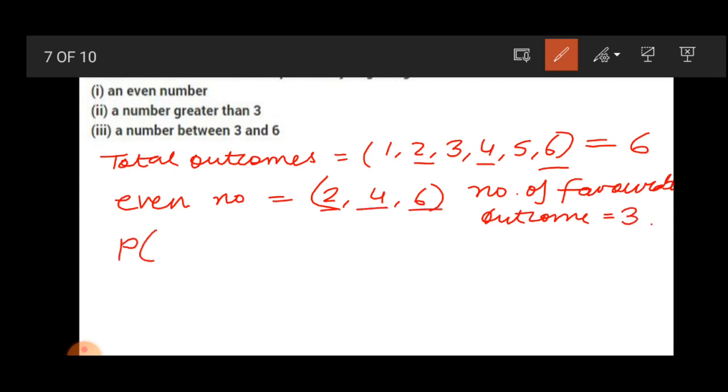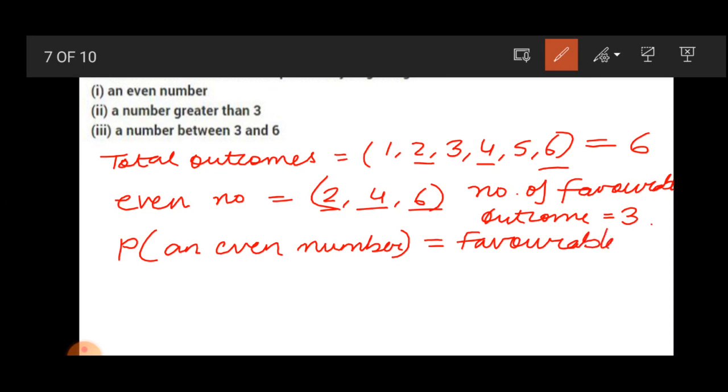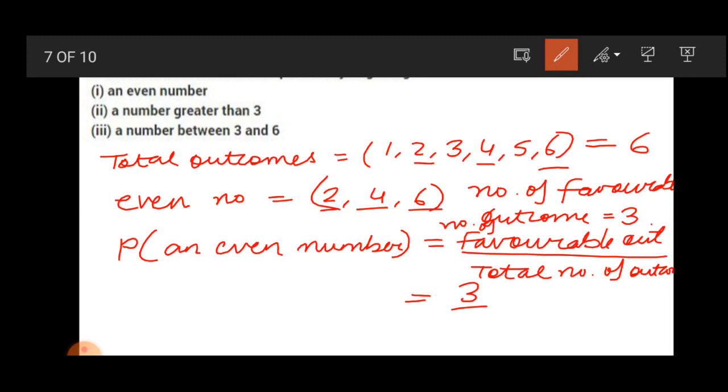Now, the probability of getting an even number is equal to favorable outcomes divided by total number of outcomes. The number of favorable outcomes is 3 and the total number of outcomes is 6. So 3 by 6 is 1 by 2. So the probability of getting an even number is 1 by 2.